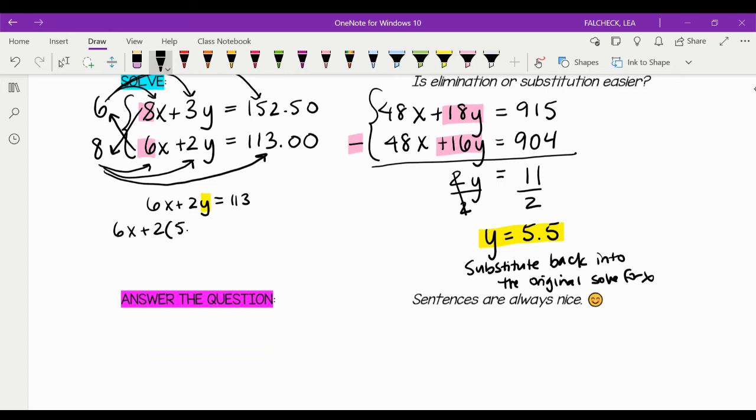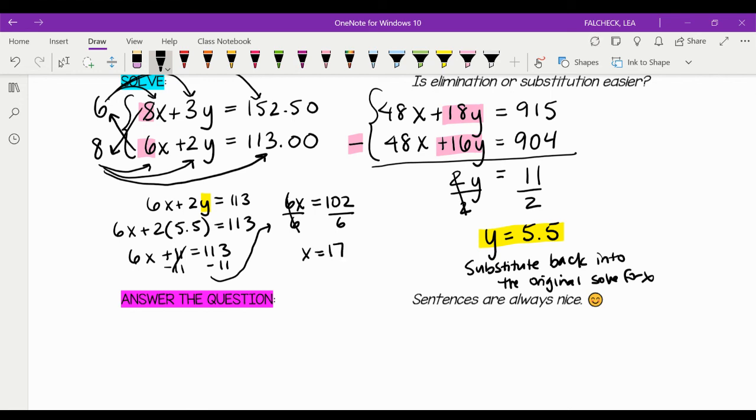So we have 6x plus 2 times 5.5 equals 113. That'll give me 6x plus 11 equals 113. I subtract 11 from both sides, and 6x equals 102. I'm going to divide both sides by 6, and I get x equals 17.